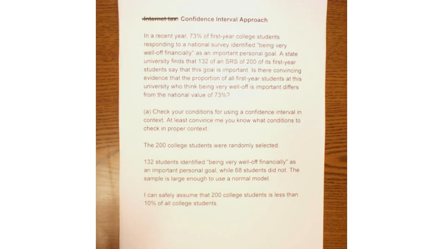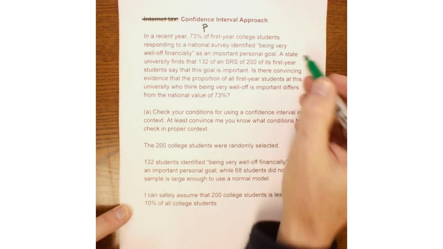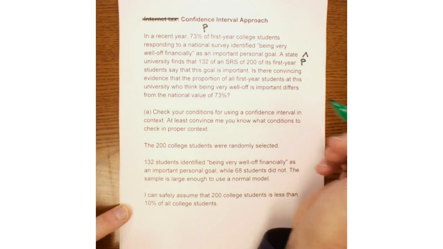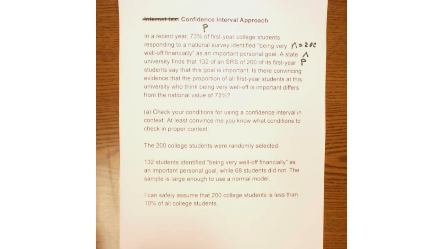All right, kids, here's a short video that will go over two of the problems that I left for yesterday. This was the students considering themselves being well off. Let's see, here's your population proportion P. This is your statement here about P hat. There's also your sample size of 200, so all of the information that we need.